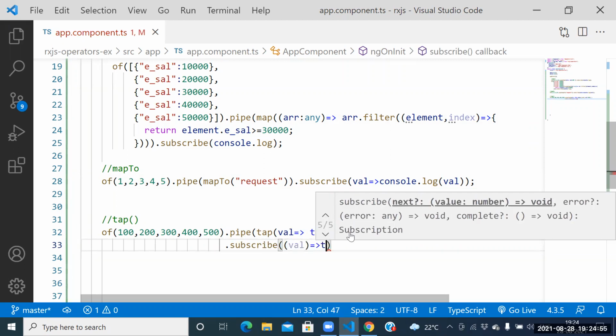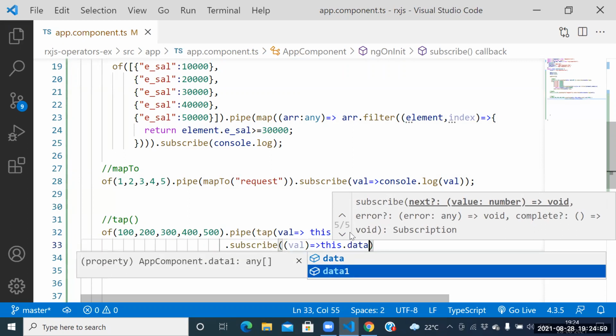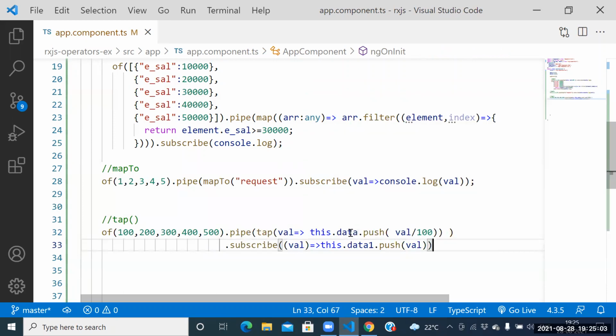How to push it again? this.data1.push, what you wanted to push here, val. Guys, data contains what? Data contains temporary values, whatever values the data has. Guys, data1 contains what? Permanent values.